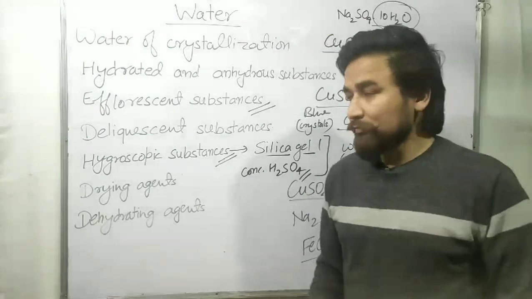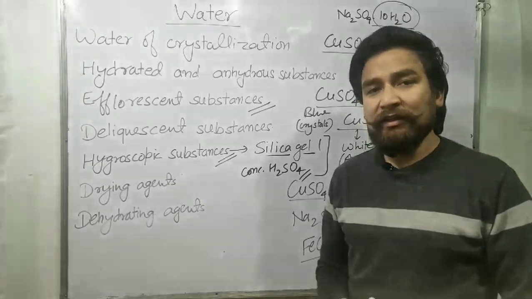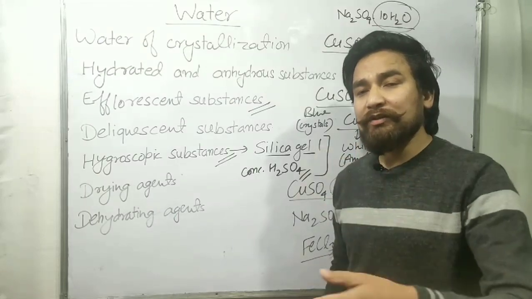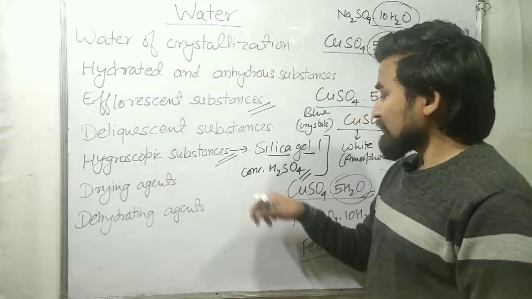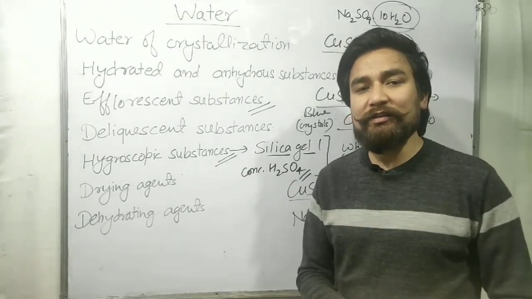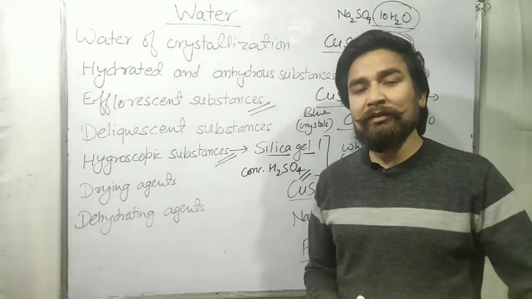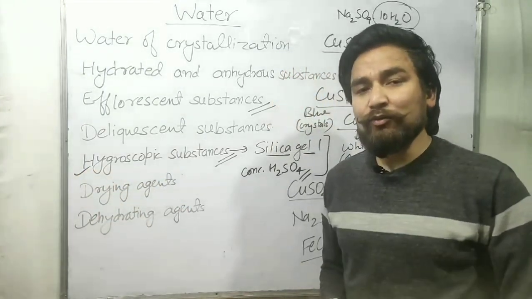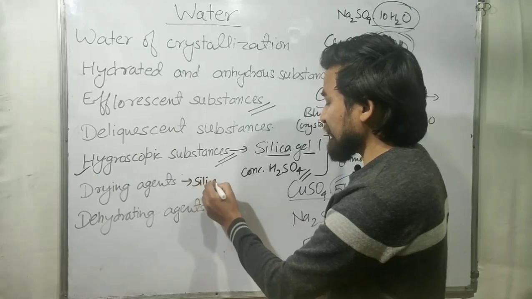Now the next topic is drying agent. Drying agents are those substances which absorb the moisture from other substances and make them dry. For example, concentrated sulfuric acid is a drying agent. So what does the concentrated sulfuric acid do? It absorbs the moisture from the other substances. Generally, the hygroscopic substances are used as drying agents, like silica gel. Silica gel is a drying agent.